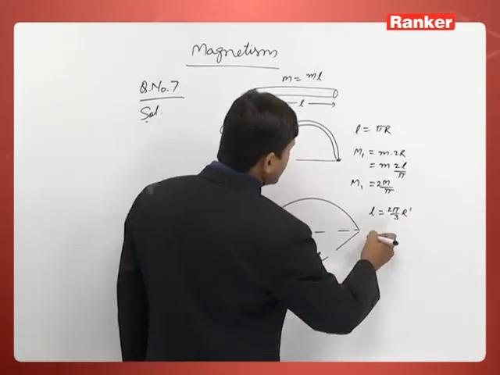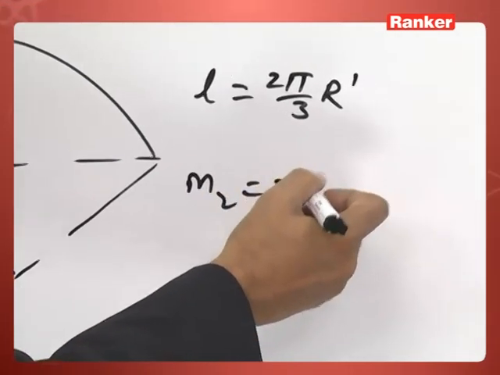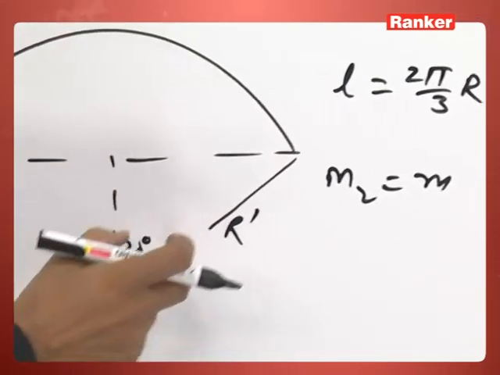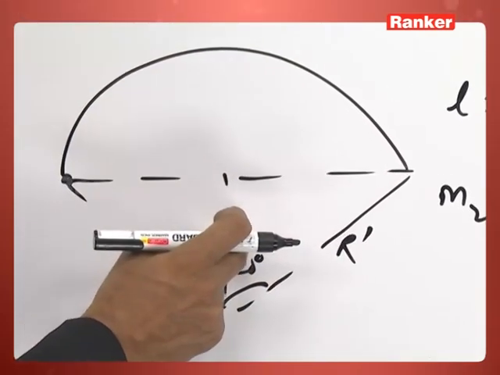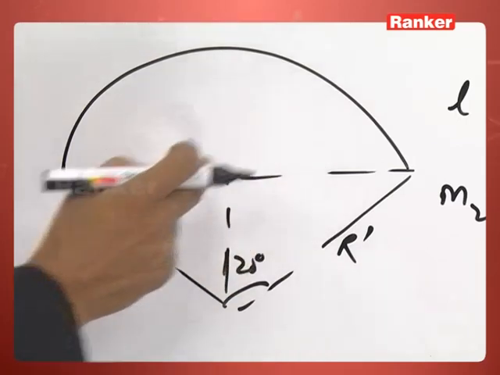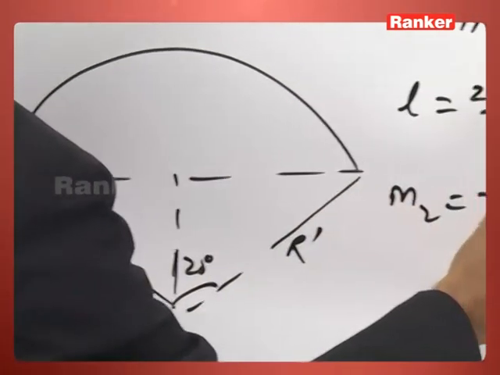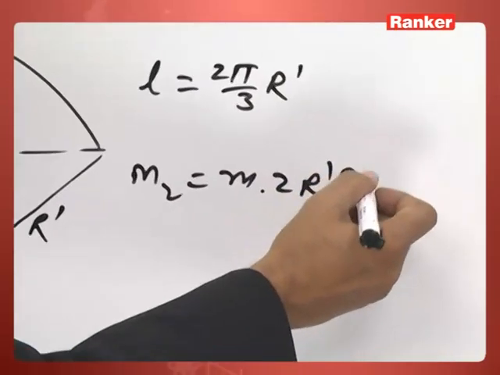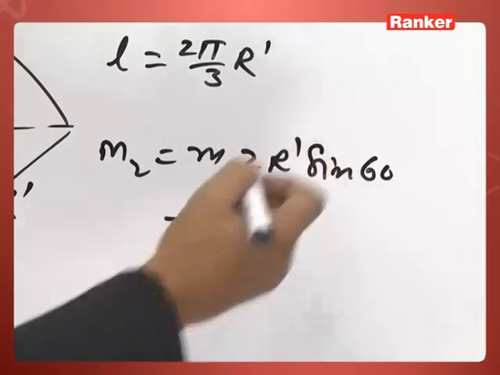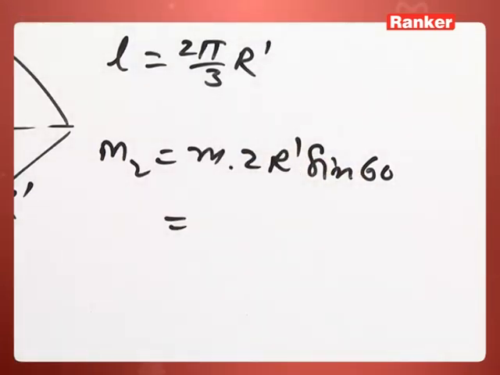So magnetic moment M2, M, this is your r dash, this angle 60. So this will be r dash sin 60. This is also r dash sin 60. So 2r dash sin 60. So sin 60 is root 3 by 2.